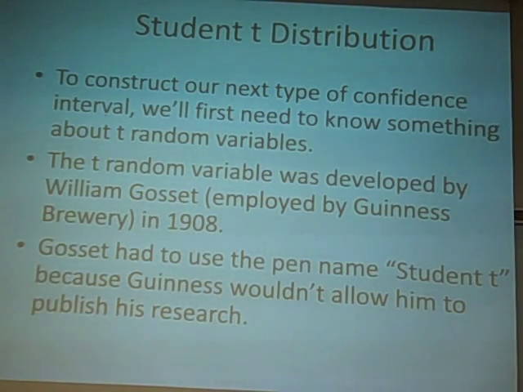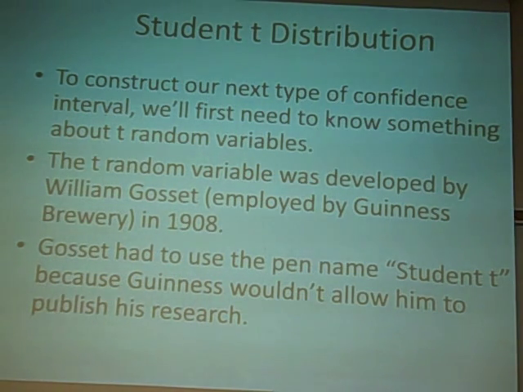In order to do the next type of confidence interval, we have to know something about another type of random variable. We've talked about a bunch of different types of random variables: binomial random variables, normal random variables, and a few others. There's another type of random variable, and it's called the T random variable.